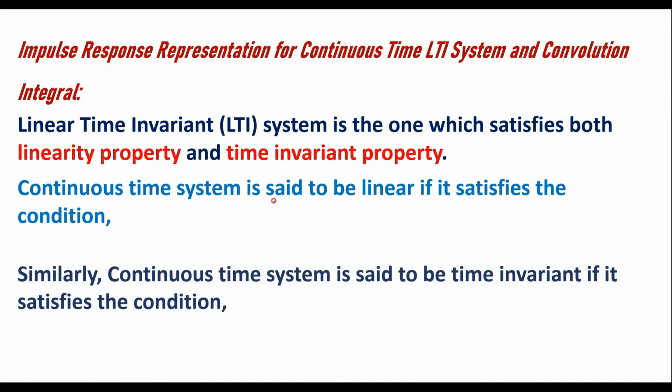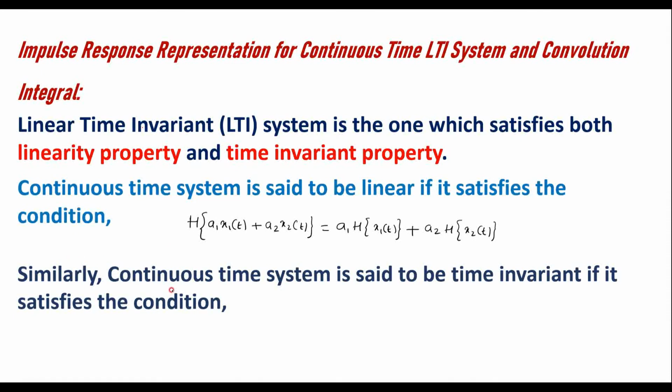A continuous time system is said to be linear if it satisfies the condition H(a1 x1(t) + a2 x2(t)) = a1 H(x1(t)) + a2 H(x2(t)).